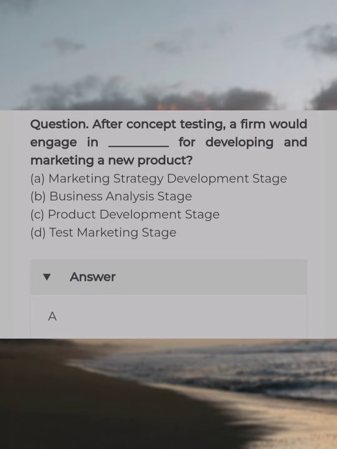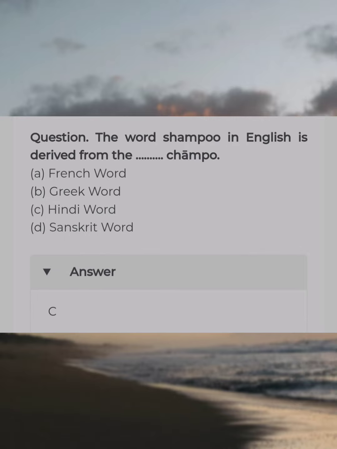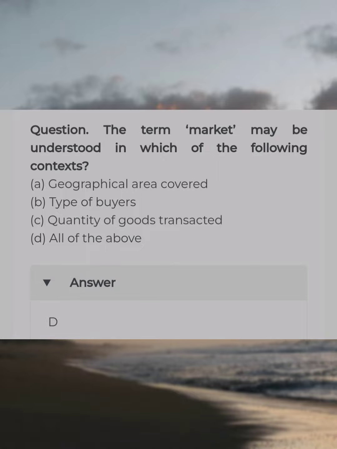After concept testing, a firm would engage in dash for developing and marketing a new product. Answer A. Marketing strategy development stage. The word shampoo in English is derived from the dash shampoo. Answer C. Hindi word. The term market may be understood in which of the following contexts? Answer D. All of the above.